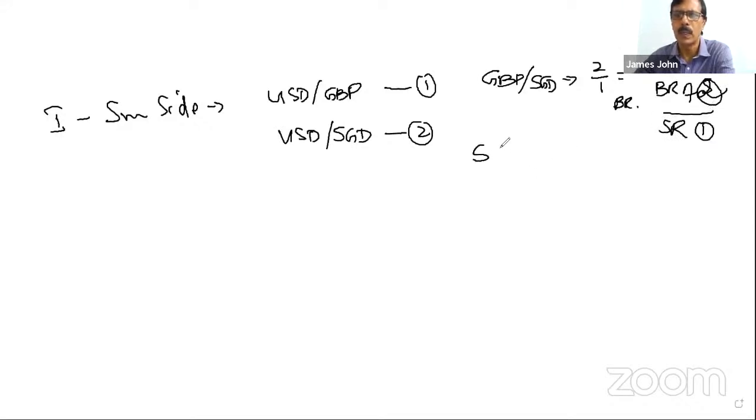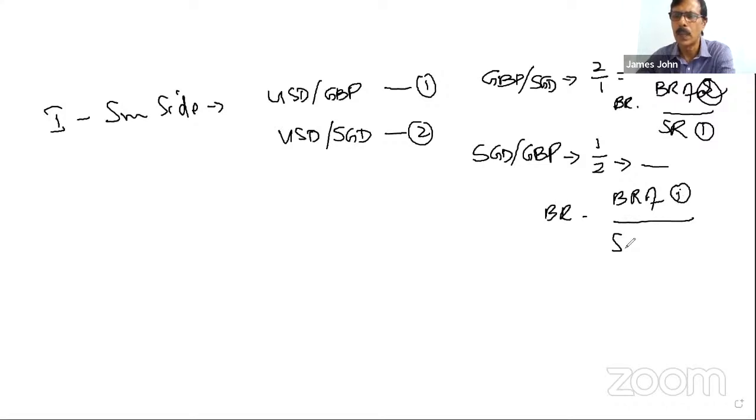If you want SGD by GBP, SGD in the numerator and GBP in the denominator, it is 1 by 2. So the buying rate is the buying rate of 1 by the selling rate of 2.